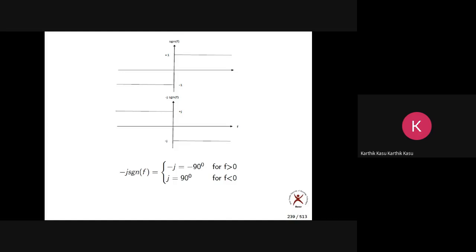So mathematically, combining these two, I will write like this. This is very, very important. The Hilbert transform can be obtained simply by shifting the phase of each and every frequency component by -90 degrees. This is one of the important properties of the Hilbert transform: it introduces a phase shift of -90 degrees for all frequency components.